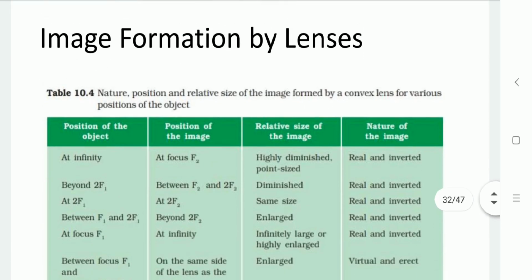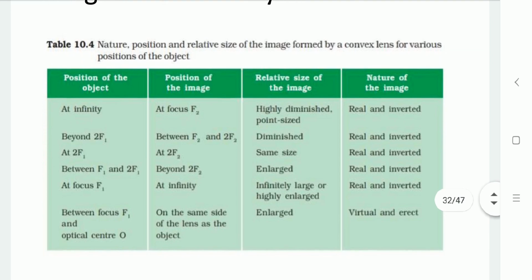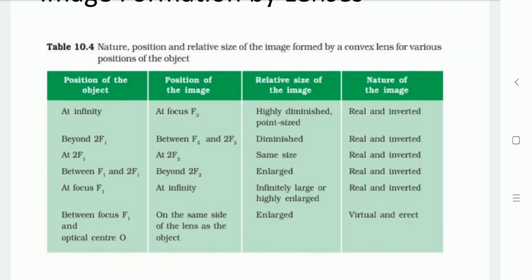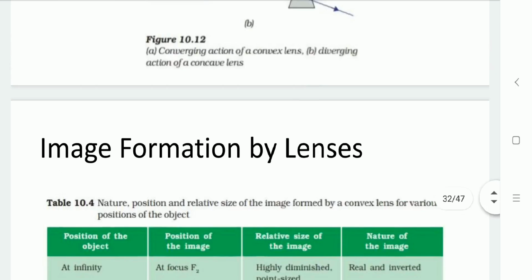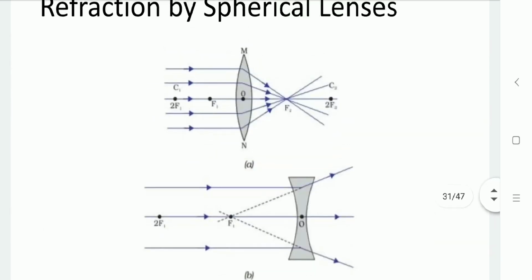So here, as you can see, if we focus on the convex lens, then if the object is at infinity, the image will form at the second focus point F2, as you can see in the diagram. It will be point size, meaning highly diminished. It will be generated on the other side, meaning real and inverted.